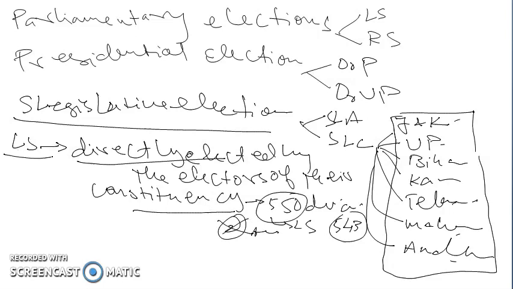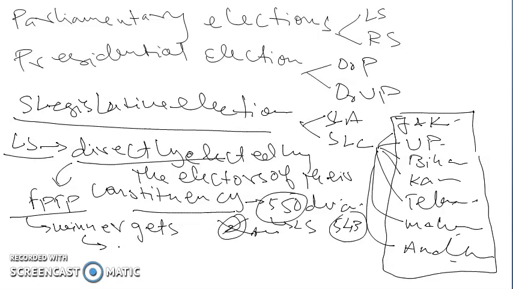So election to Lok Sabha is direct election, and it is based on the first past the post system, FPTP. It is also called the winner gets all system. It means the member who gets the maximum number of valid votes is declared elected.